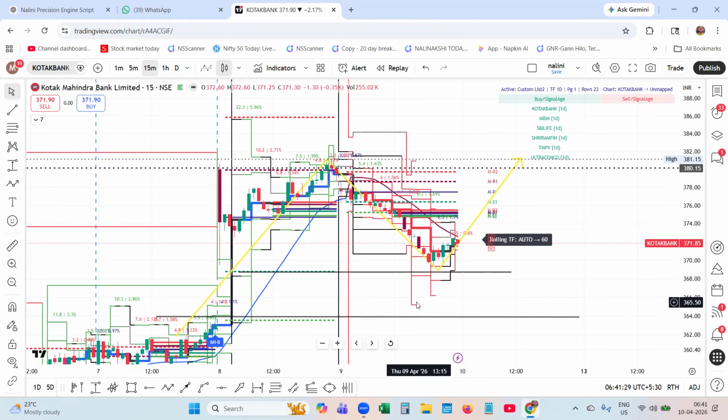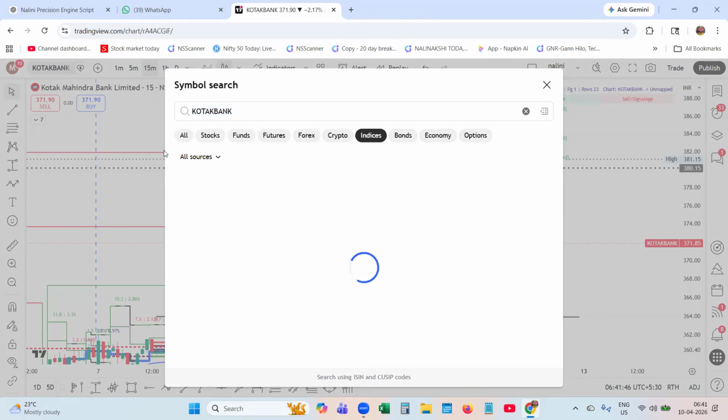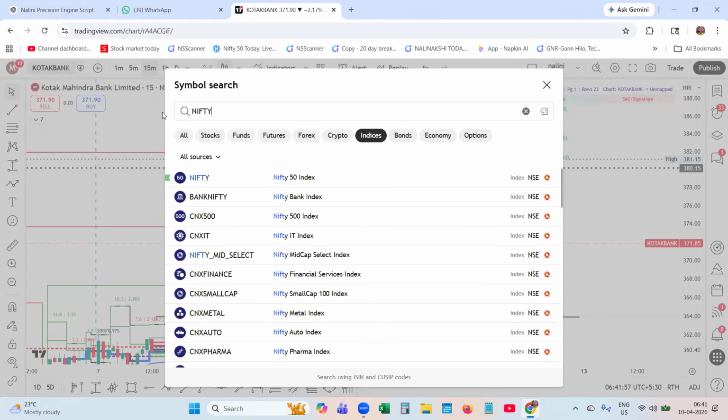This is what the Nalini Precision Engine helps you out in taking your trade. Your entry becomes precise. Let me go back and tell you the precision of my entry in the Nifty put option. Let me type out Nifty and I'll show you how precisely you can enter the out of the money put option also.